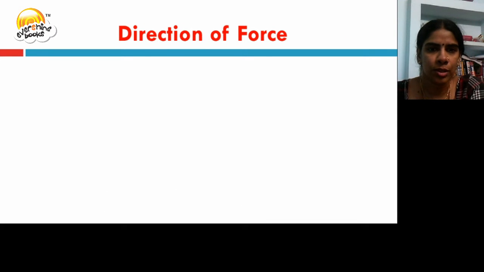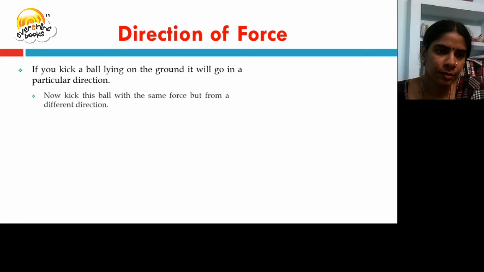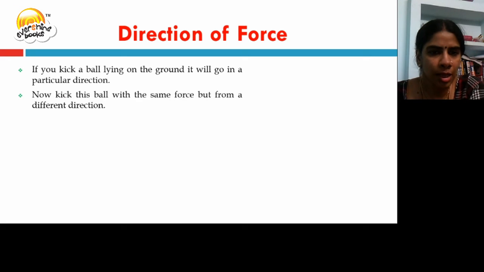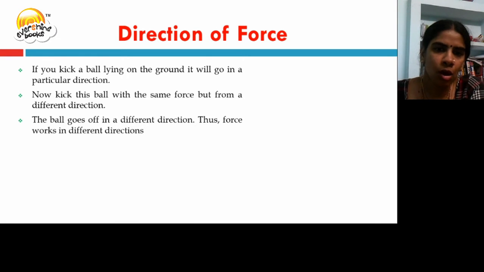Direction of force. If you kick a ball lying on the ground, it will go in a particular direction where you apply the force. Now you kick the same ball with the same force but in the opposite direction. Then the ball moves in the opposite direction. So we say force works in different directions. The direction of the force helps to move the object in that particular direction.